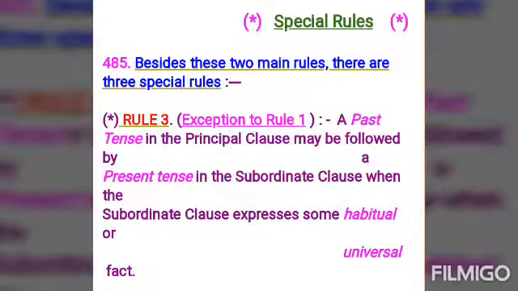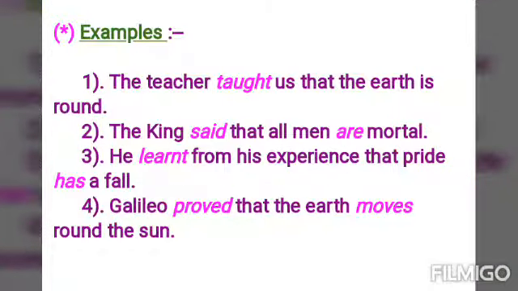Once again, the other example is, I was sorry to hear that he has a bad temper. He has a bad temper. This is a habitual action. That's why we have used present tense here. Has. Some more examples you can see. The teacher taught us that the earth is round. The king said that all men are mortal. He learned from his experience that pride has a fall. Galileo proved that the earth moves round the sun.